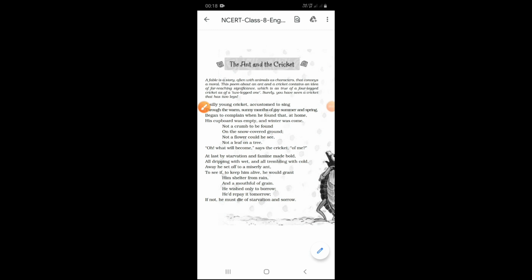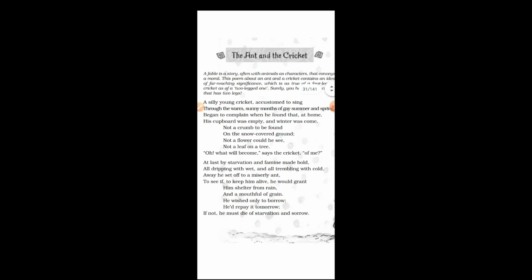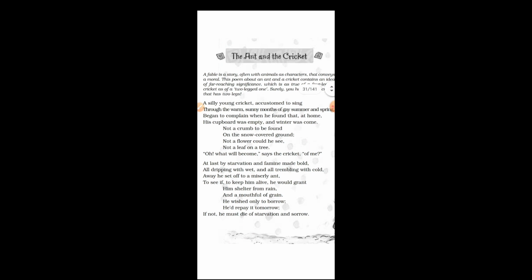Yes, let's see the literary devices from the poem, The Ant and the Cricket. So first, before going to the literary devices, let's see the rhyming scheme of the poem. The first thing in the rhyming scheme, we have to look at the last word of each line. See here, sing, spring. So these two are the rhyming words.